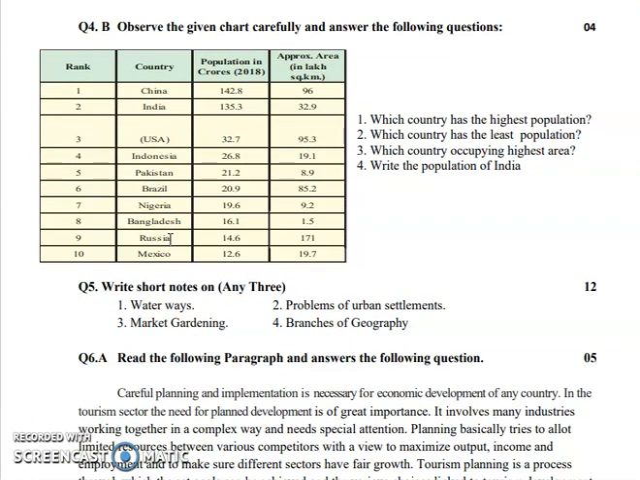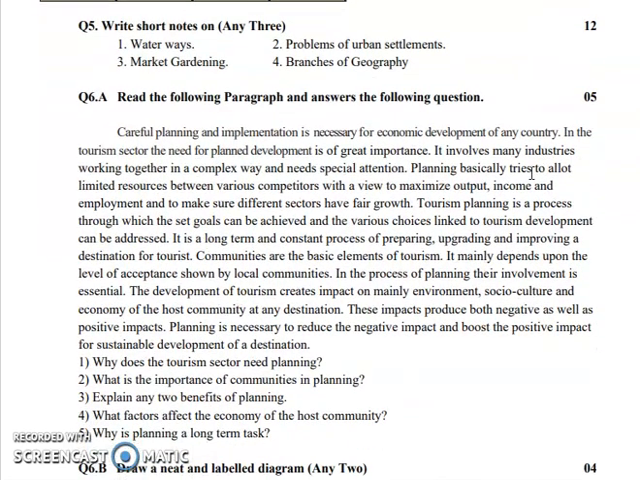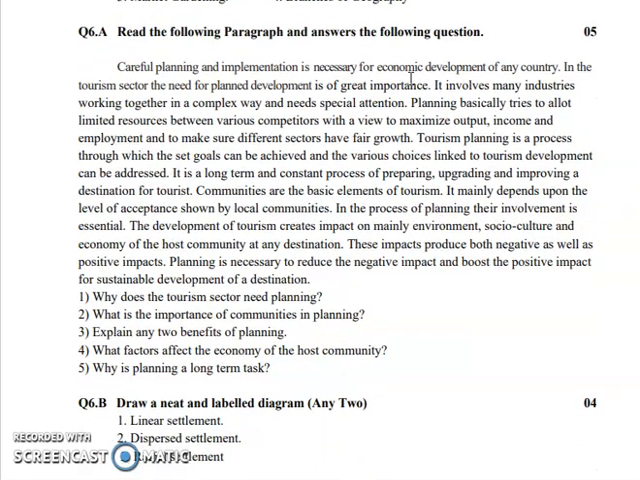Next is observe the chart carefully. So you have to look at this chart and you have 4 questions based on it and you have to answer them properly. Very easy topic, you can do it. Next is write a short note on. So short note topics are waterways, problems of urban settlements, market gardening, branches of geography. So these are the 4 topics on which you have to write a short note.